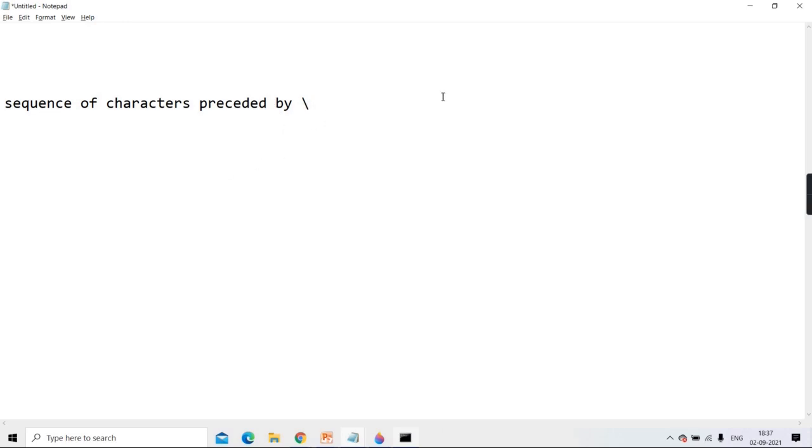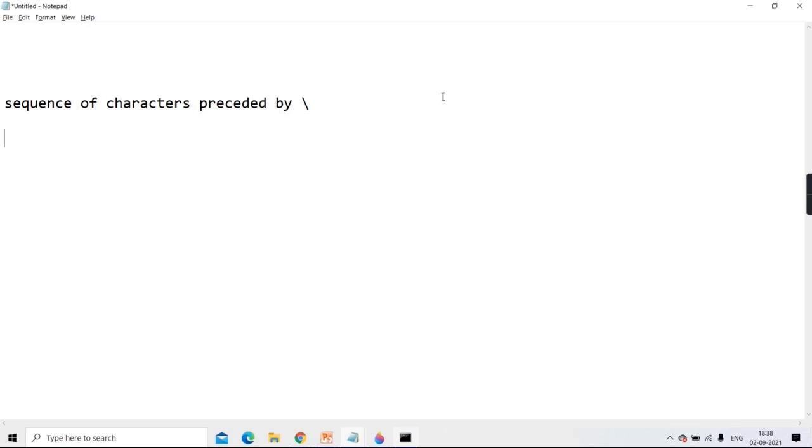So it can be, for example, \n. It is a character n which is preceded with backslash, or like \u0041. These are characters preceded with backslash. Getting? Those are called escape sequences. First you have to know what an escape sequence is.